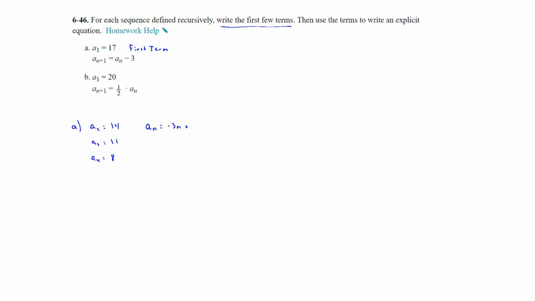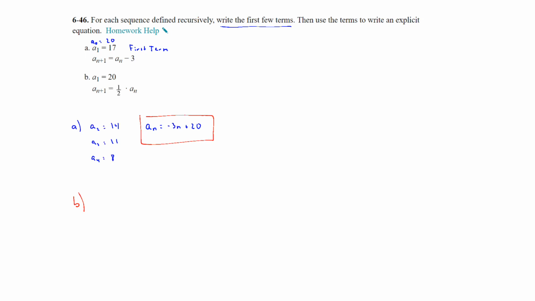Now remember, we have a sub 1 is 17, so we want the a sub 0. And since we're subtracting 3, we'll add 3 to get a sub 0, which is 20. And that would be our initial, or term 0. So a sub n is equal to negative 3n plus 20. Negative 3 is what you are adding each time. So there's your explicit equation.